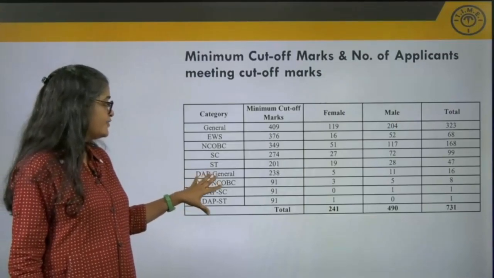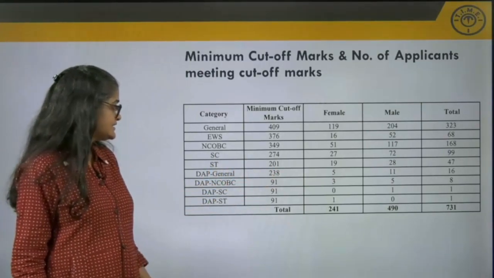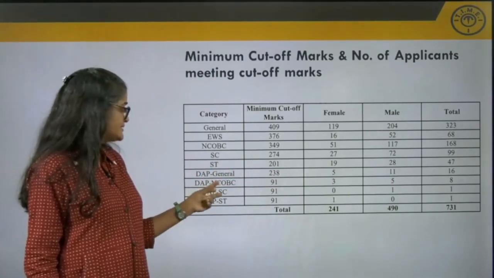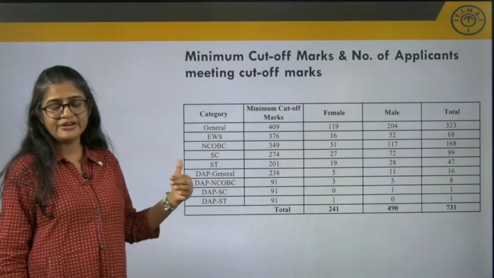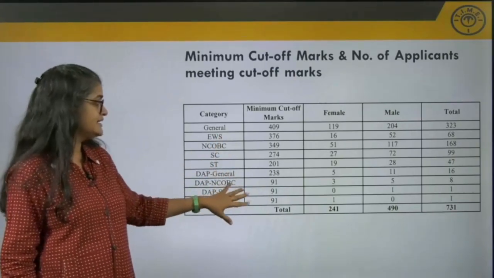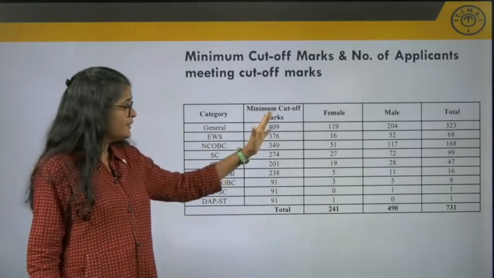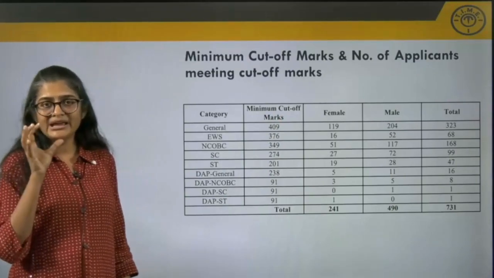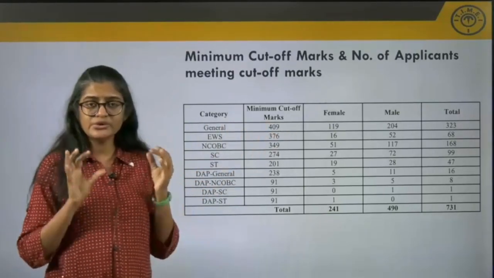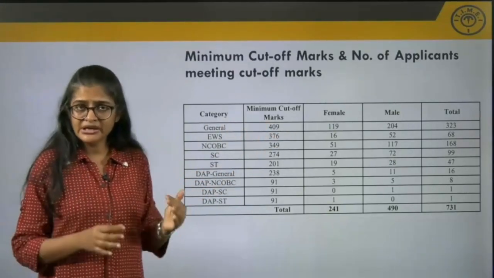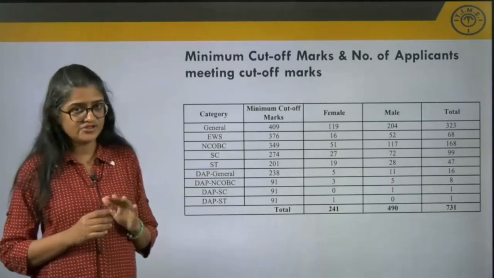Okay, then for the differently abled persons, in the general category, it was 238. For the NCOBC and SC and ST categories, people who were differently abled in all these categories, the cutoff was 91. Okay. Now, what we have next is a breakup of candidates who were called from each of these categories. The total number of candidates from each of these categories who were called for the next stage of selection.